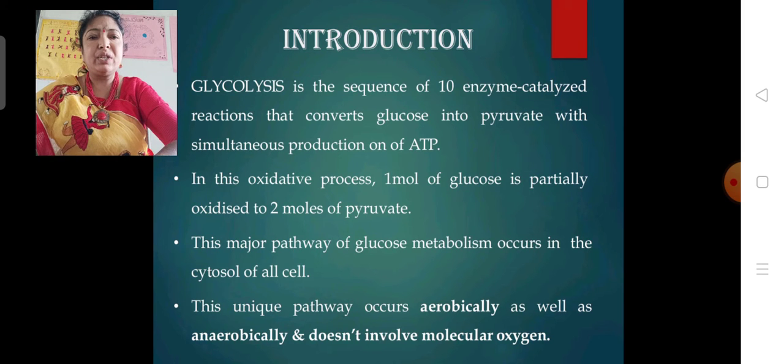In this oxidation process, one molecule of glucose is partially oxidized to 2 molecules of pyruvic acid. This occurs in the cytosol of the cell, that is the cytoplasm.